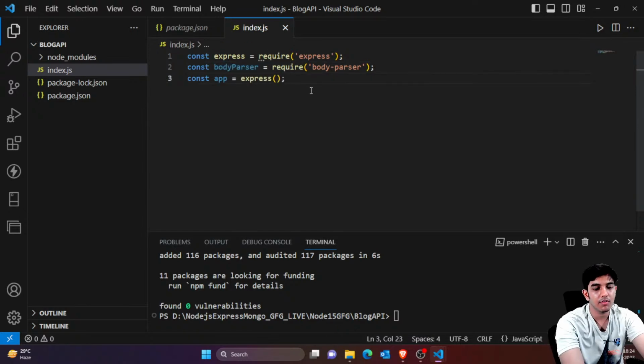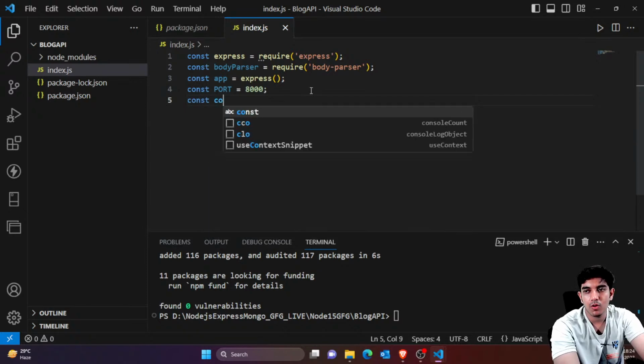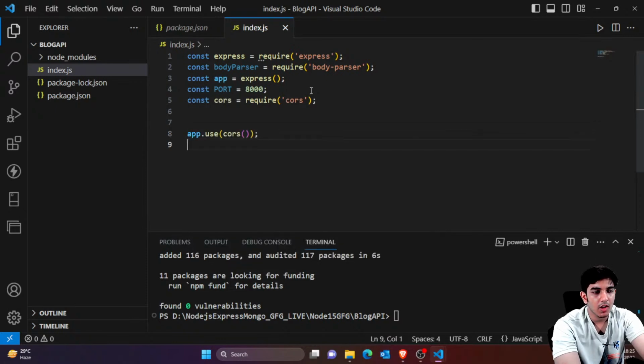And after this, let's initialize the port also. So let's say that the port is, for now, 8000, right? And I would also define cors equals require cors. That is, cors is basically used for defining what front-end user can actually access the backend. Okay, now I want to use the cors. Also, I want to use body parser, right? And I think that's it.